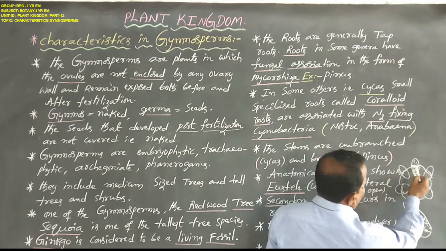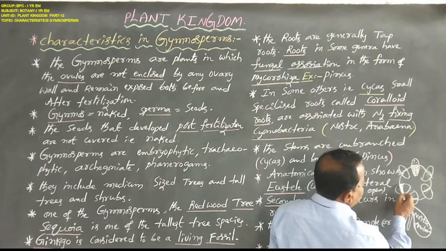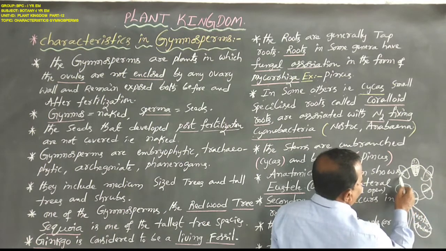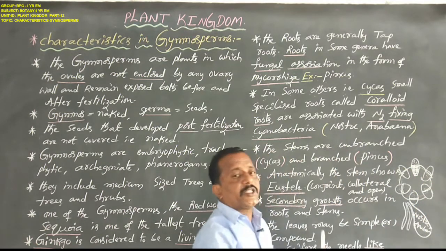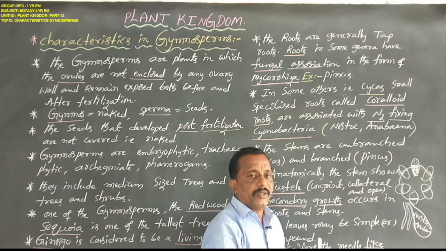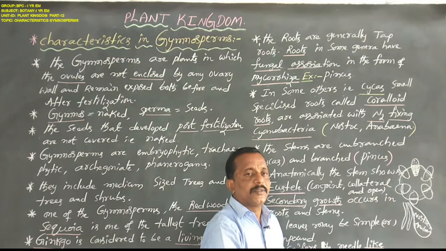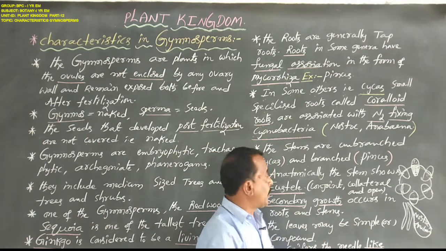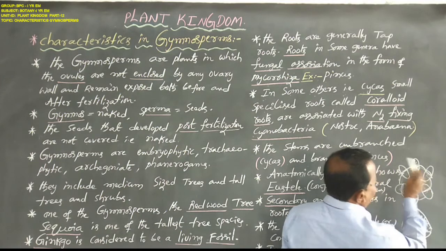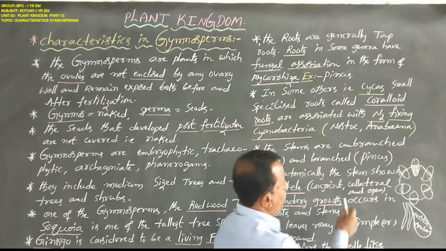Conjoined: several vascular bundles are arranged in a ring-like structure, and one vascular bundle and another vascular bundle are attached to the cambium. Collateral means one vascular bundle lies on the lateral side of the other vascular bundle, and open.